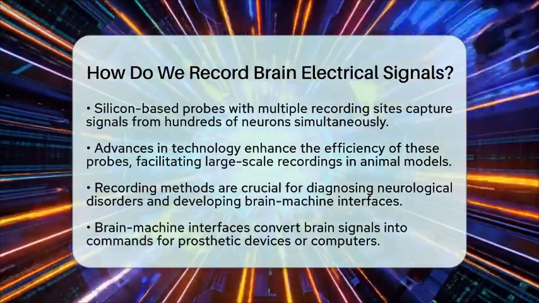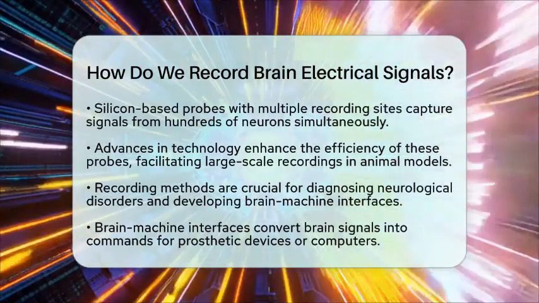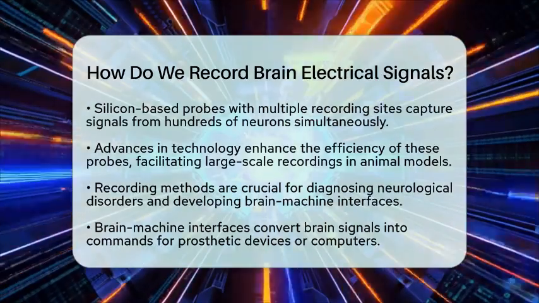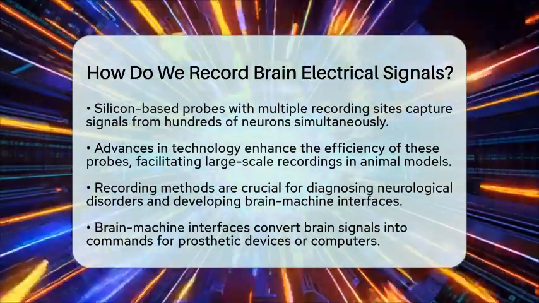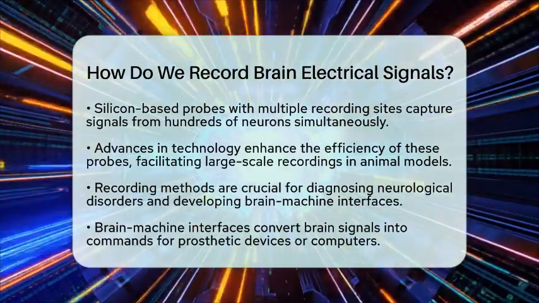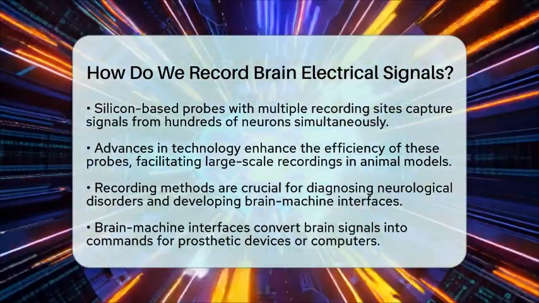In summary, recording brain electrical signals involves detecting the voltage changes produced by neurons. Techniques range from non-invasive electroencephalography to invasive microelectrode arrays. Each method has its own advantages and limitations, depending on the specific research or clinical needs.